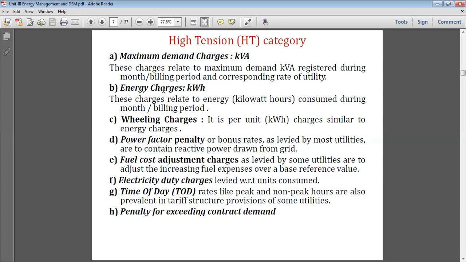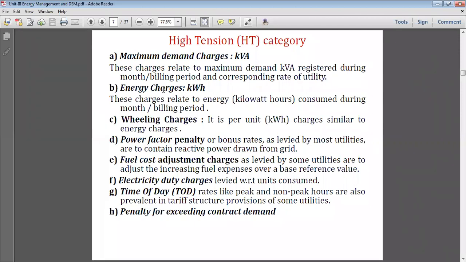Whatever the actual demand occurs in the premises. For example, in our college, our contract demand is 300 kVA, whereas the connected load is 752 kilowatt. Definitely, the connected load is more than the maximum demand which occurs simultaneously. It is rarely the case that all the loads are in the running position. No, not at all. Sometimes the classes are running, practical schedules are different. So there is always diversification in the electric connected load.